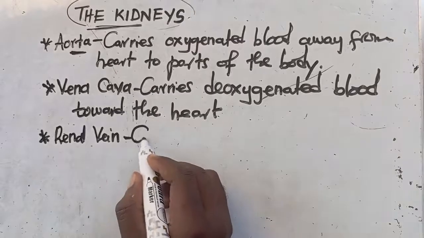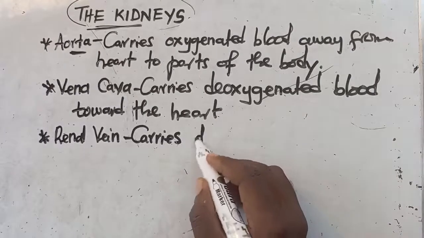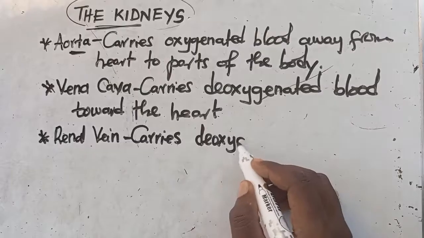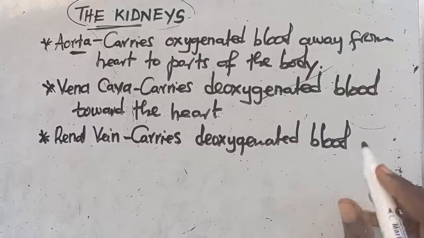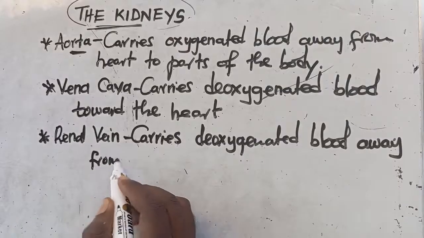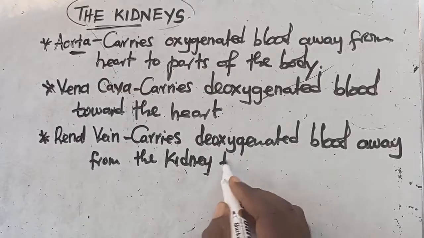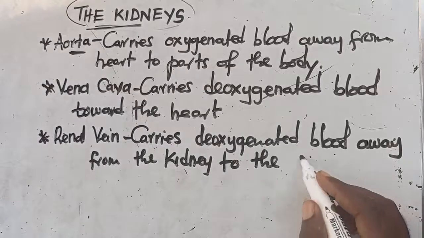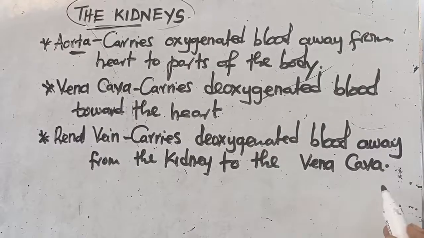It is then the vena cava that carries this deoxygenated blood to the heart.